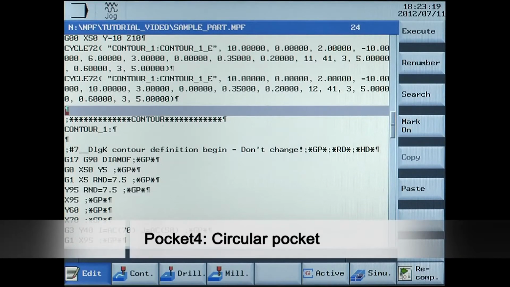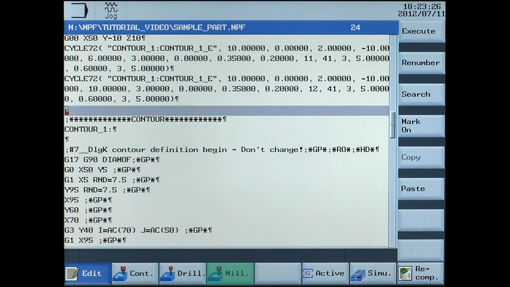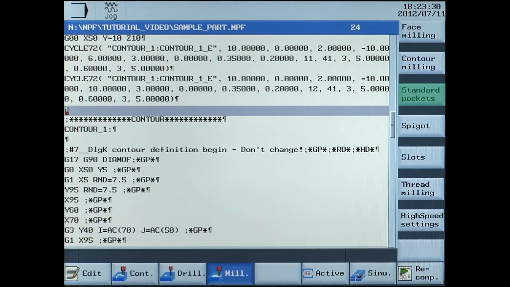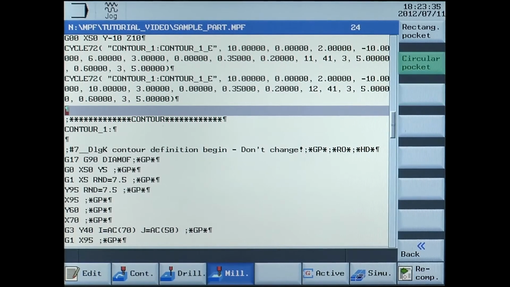Next we are creating the circular pocket. This will be defined with parameters at Pocket 4. The Pocket 4 cycle can be found by pressing the horizontal soft key milling, followed by the vertical soft key standard pockets, then circular pockets.